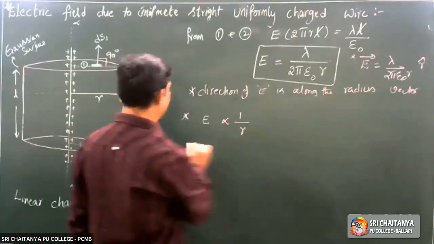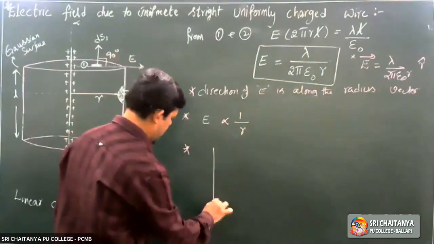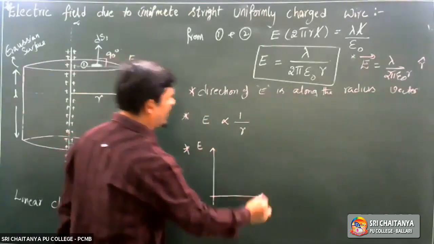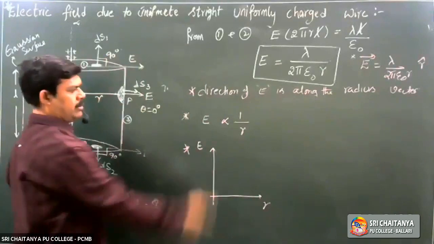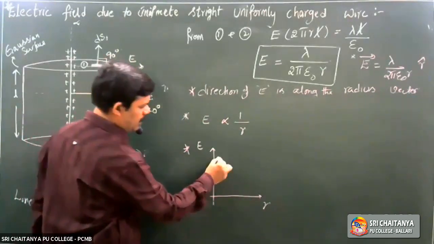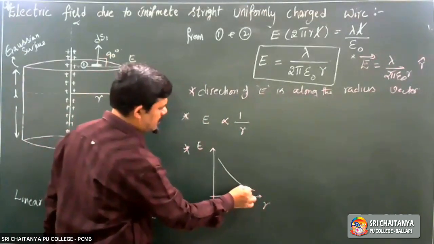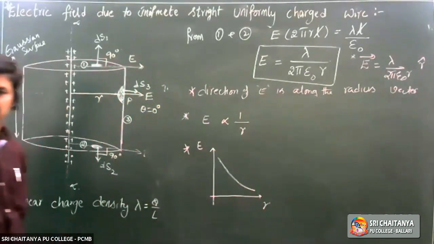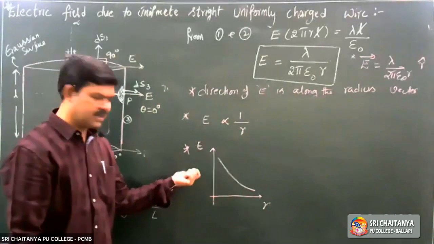Sometimes they ask for the graph between E and R. Whenever inversely proportional, the graph is like this.